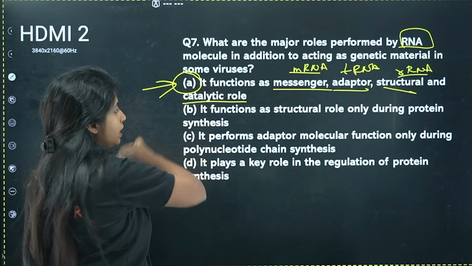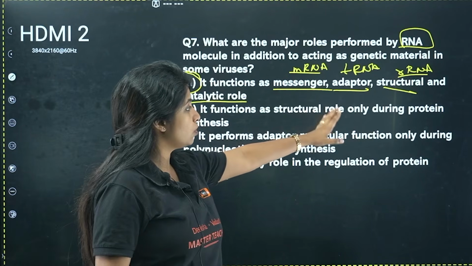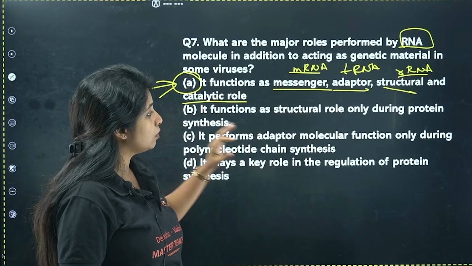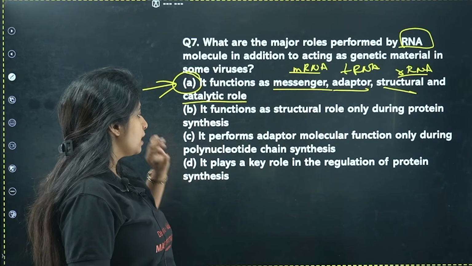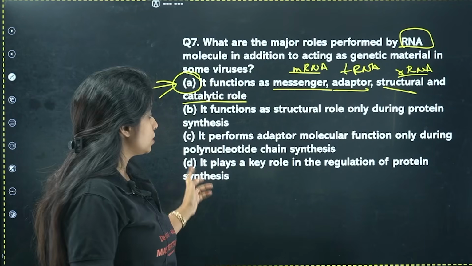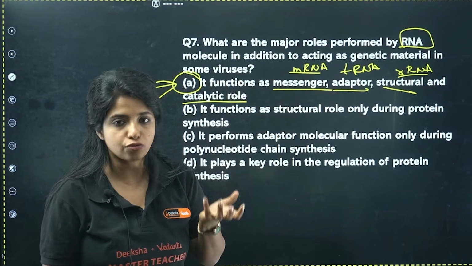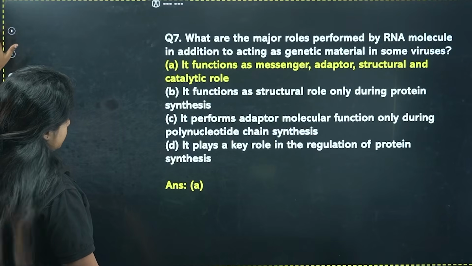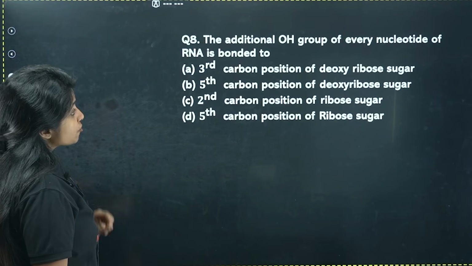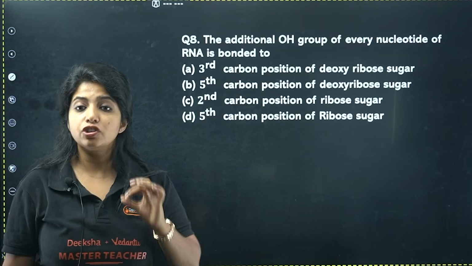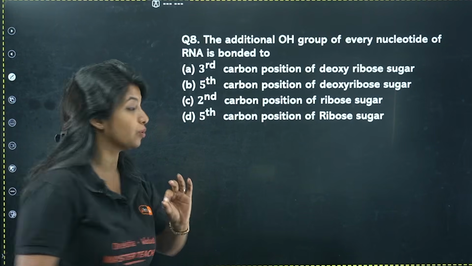Your answer is going to be A. It functions as structural role only during protein synthesis, wrong. It performs adaptive molecule function only during polynucleotide chain. It plays a key role in regulation of protein synthesis. Baba, your answer for this question is going to be this, because it has everything that is true. Yes. Next, the additional OH group of every nucleotide of RNA is bonded by additional OH, okay?